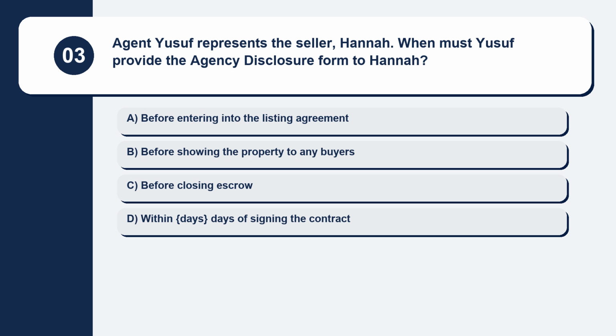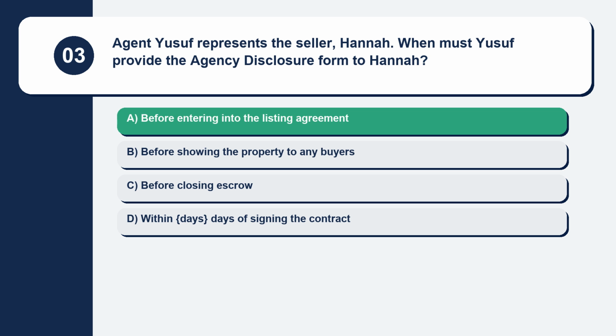Question 3. Agent Yusuf represents the seller, Hannah. When must Yusuf provide the agency disclosure form to Hannah? Here are your options. Option A, before entering into the listing agreement. Option B, before showing the property to any buyers. Option C, before closing escrow. Option D, within days of signing the contract. The correct answer is option A, before entering into the listing agreement.